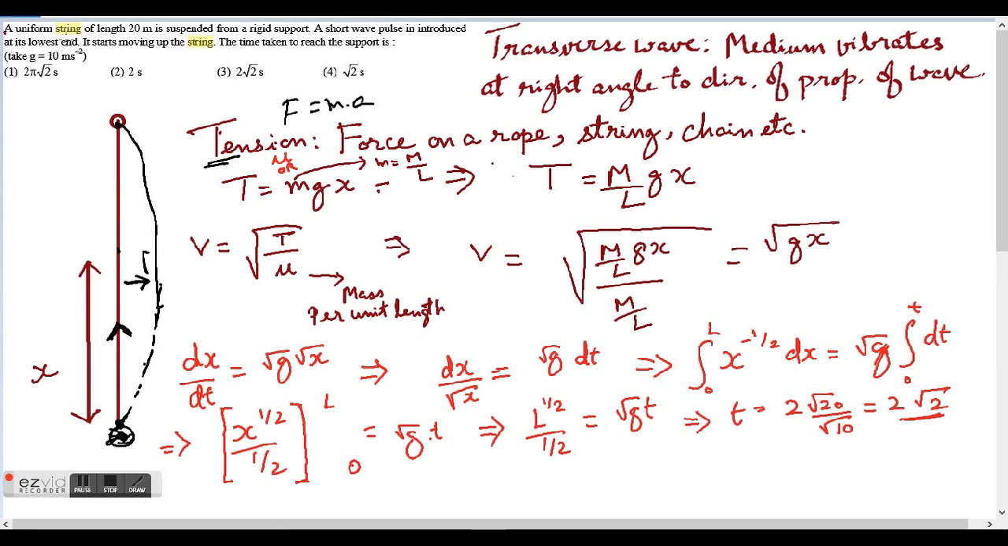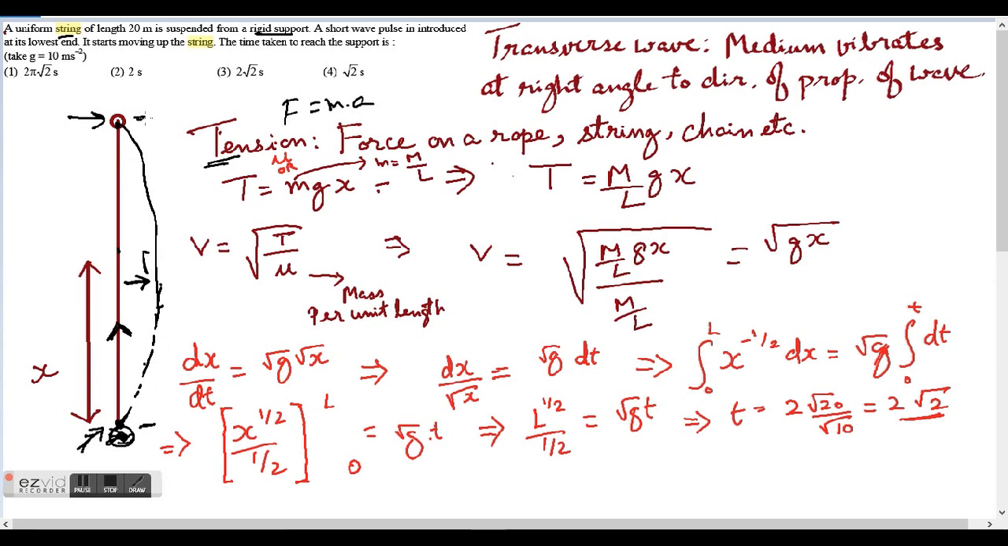A uniform string of length 20 meter is suspended from a rigid support. So this is the rigid support. A short wave pulse is introduced at its lowest end. This is the lowest end, and this is where a short wave pulse will be introduced. It starts moving up the string. The time taken to reach the support is. Alright, so in how much time will the wave which starts from here reach here?